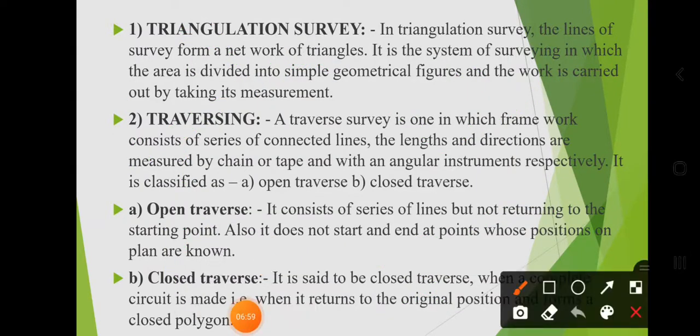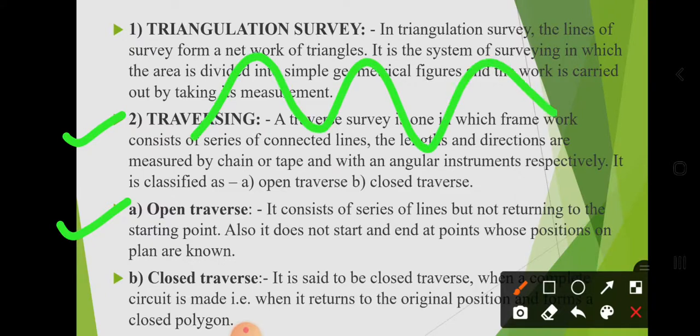Now, traversing is a survey in which the framework consists of a series of connecting lines. The length and direction are measured by chain or tape and with an angular instrument respectively. It is classified as open traverse and closed traverse. Then what do you mean by open traverse? It consists of a series of lines but not returning to the starting point. It does not start and end at points whose positions on the plan are known.